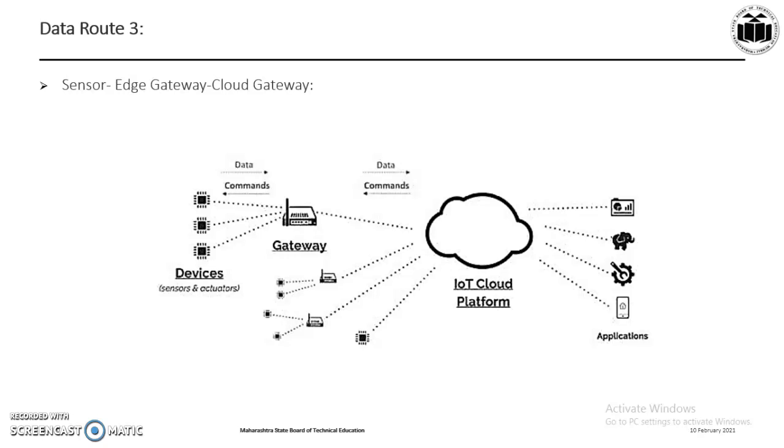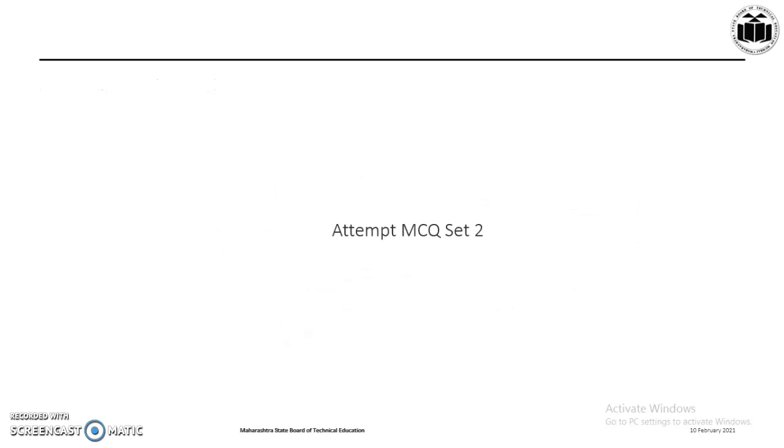Then we have a cloud tier, which handles overall monitoring and management of the IoT ecosystem. It interfaces with the multiple gateways and performs analytics on collected and stored data. And finally, the application layer is an interface to the end user that allows access and control of IoT products and services. So this can also be one of the data routes available between the sensor and the cloud. Now the students can attempt MCQ set 2.